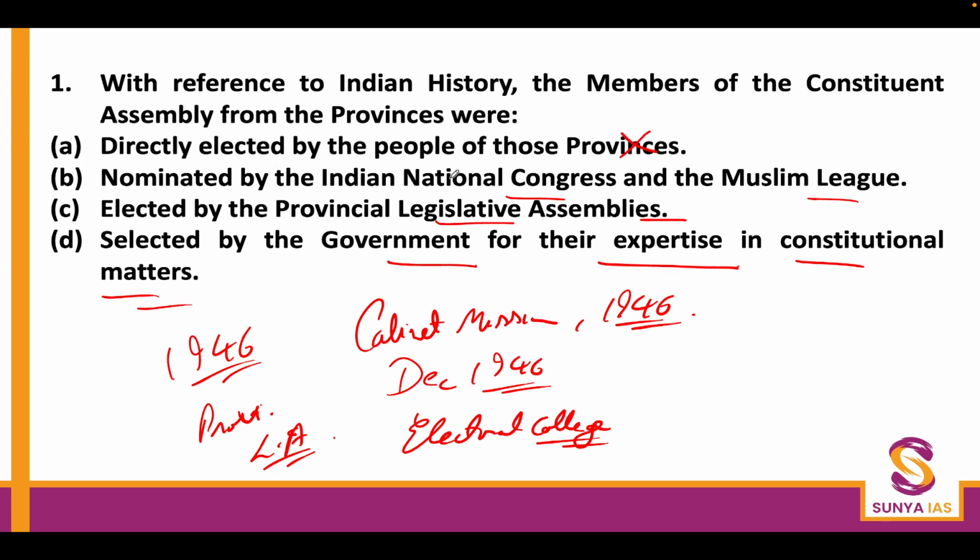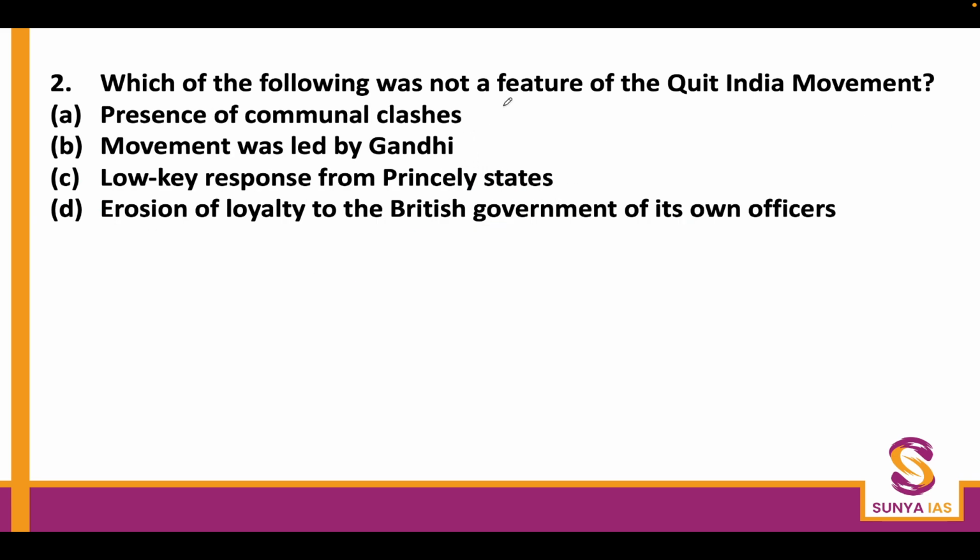No. Nominated by the Indian National Congress and Muslim League? This is wrong. The nomination was done for the Executive Council, which was formed in September 1946, the Viceroy's Executive Council. Elected by the Provincial Legislative Assembly? This is true. Selected by the government? This is wrong. So the answer is C. Next question. Which of the following was not a feature of the Quit India movement?